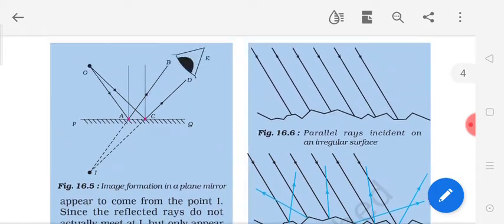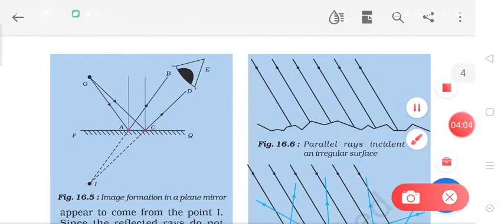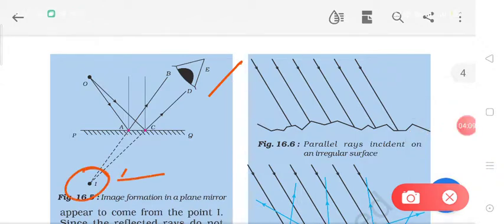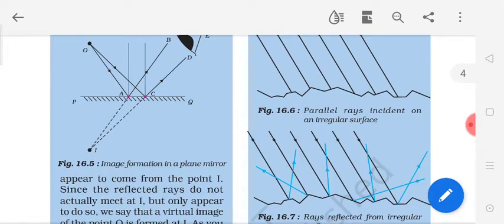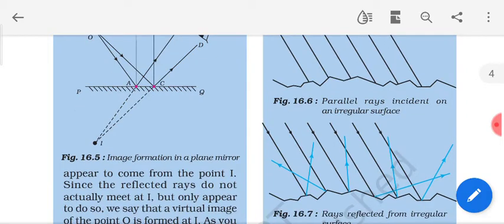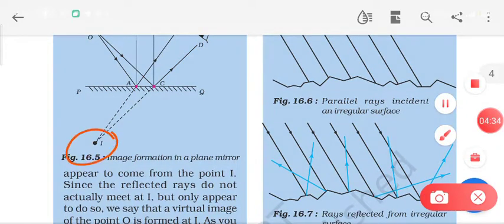So dear students, as you can see, to the viewer the object seems to be present here, but it is not actually present, it is only an image. So such an image is called a virtual image, because actually the object is not present at this point, but the object is present at this point. But to the viewer it will be looking to be present here, it seems to be present here. So this image can be called a virtual image.